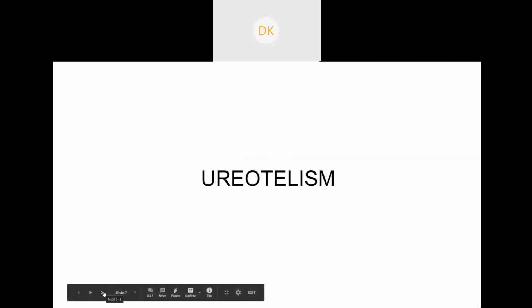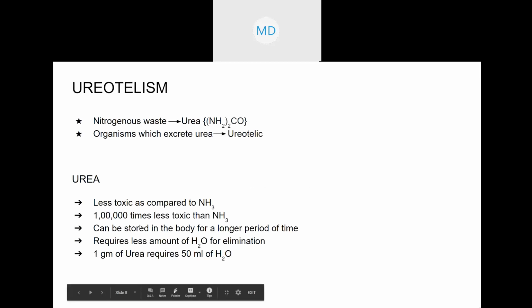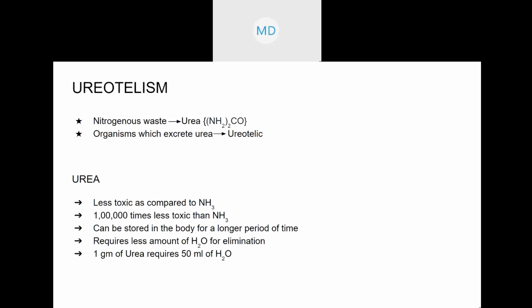So today we will learn about the next type, that is urea. The second type of nitrogenous waste is urea. We have already discussed that the process of excretion of urea is known as ureotelism, and the organisms which excrete urea are known as ureotelic. This is the chemical formula for urea. You can just write it.